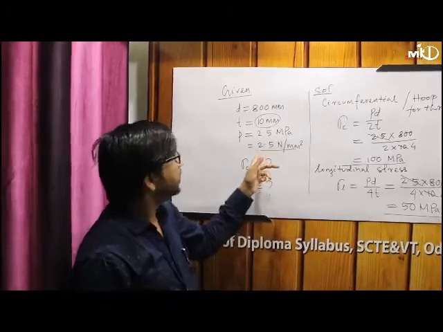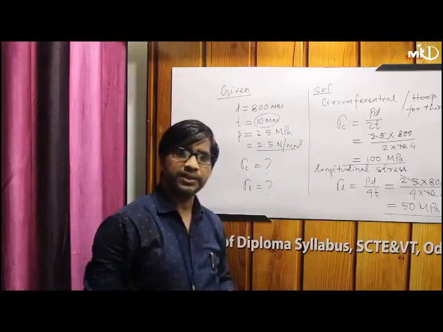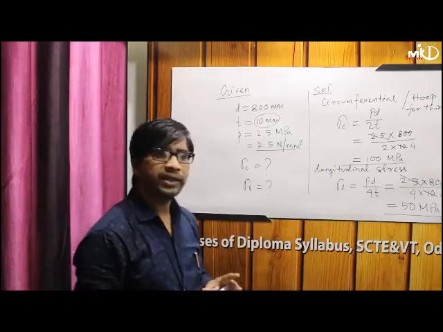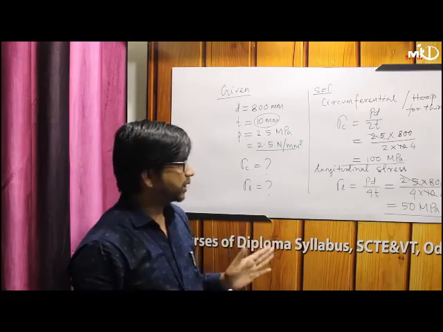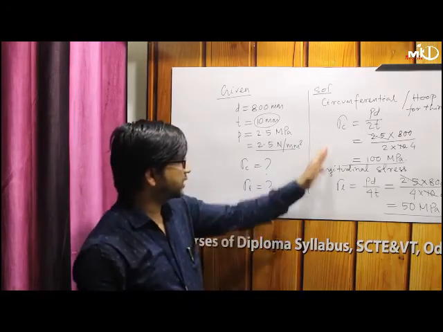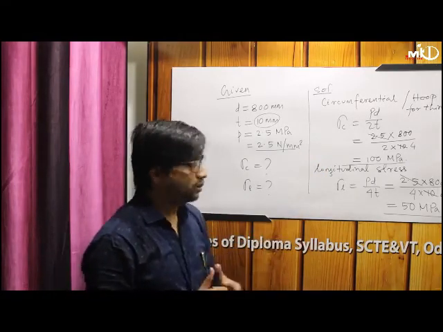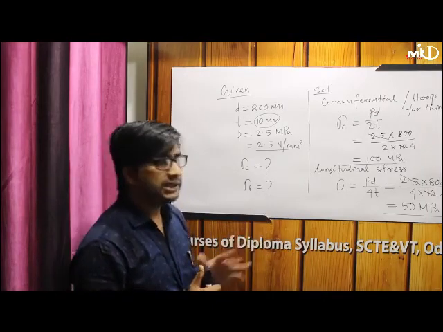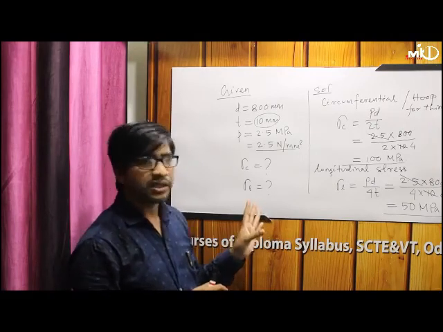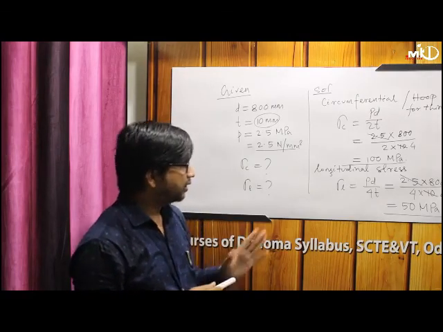These are due to the internal pressure of 2.5 megapascal in a thin cylindrical shell whose diameter is 800 mm and plate thickness is 10 mm. Right? So this is all about this class. If you have any doubt, definitely query. In the next class we will study how, due to internal pressure, circumferential and longitudinal stress develop, and due to these two values what is the change in dimension. We will derive that formula and also the thin spherical shell formula. Thank you.